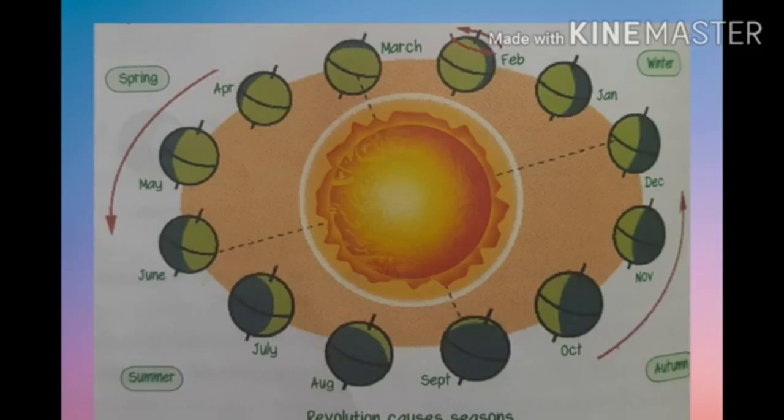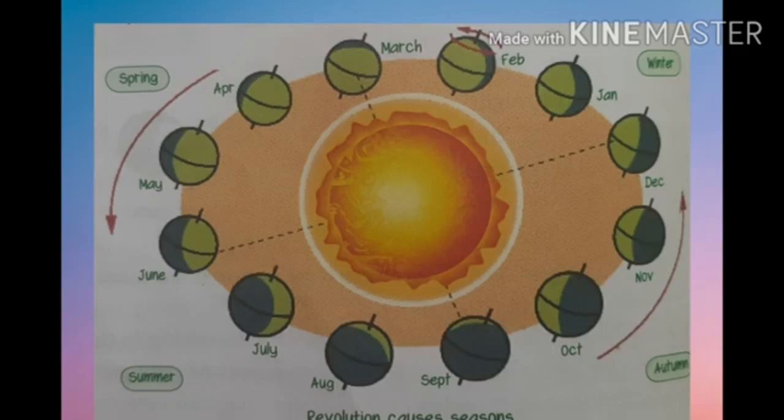Next one, winter season. Children, it is very cold during winter. In many places snow falls. Trees lose their leaves. In the winter season, the days are short and the nights are long. But in the summer season, the days are long and the nights are short.